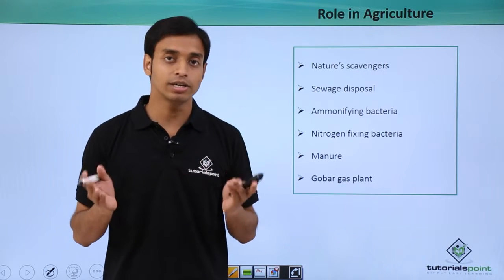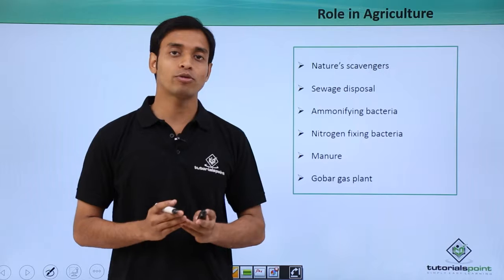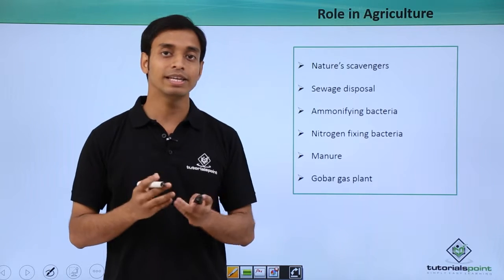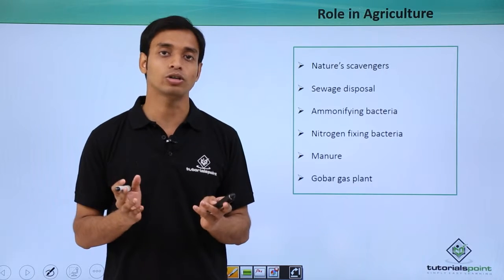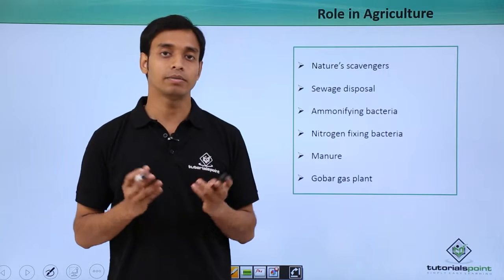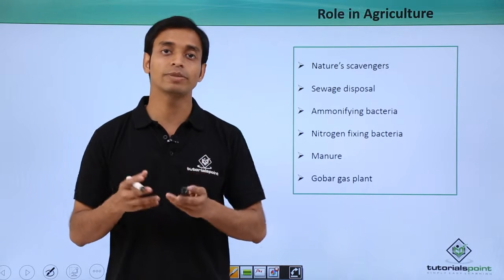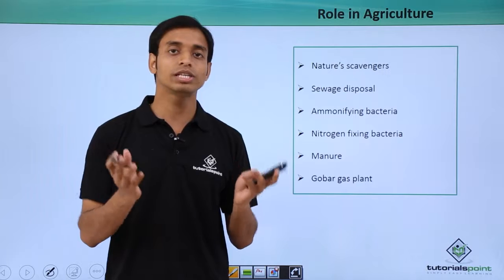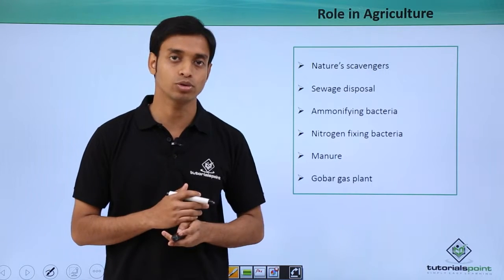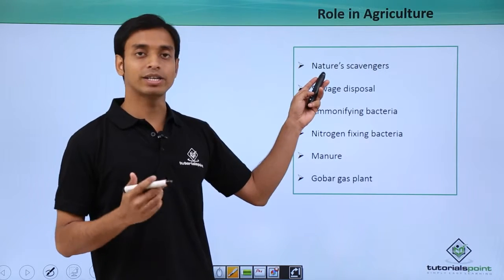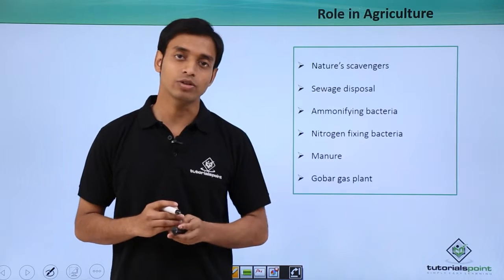Now we can imagine a condition that if these types of saprophytic bacteria were absent, then it would have been a total mess, because all this dead organic matter and dead animals and plants would have been scattered everywhere. So these would not have been decomposed. So these types of bacteria are known as nature's scavengers.